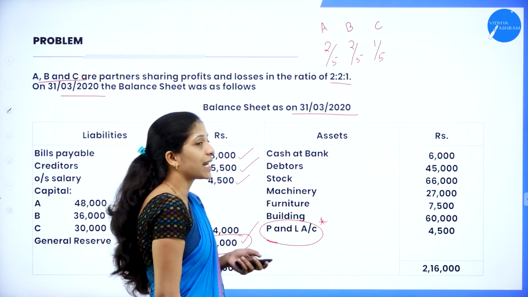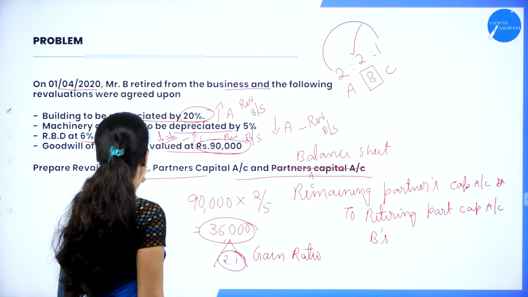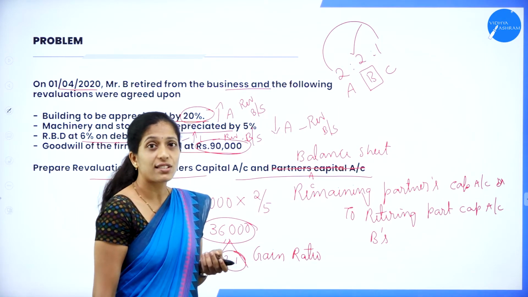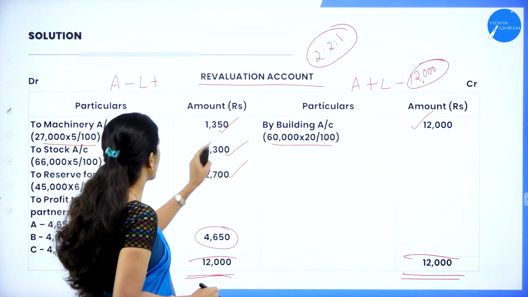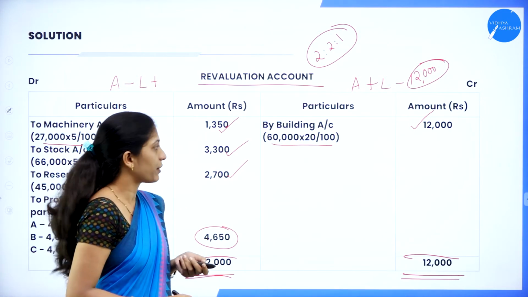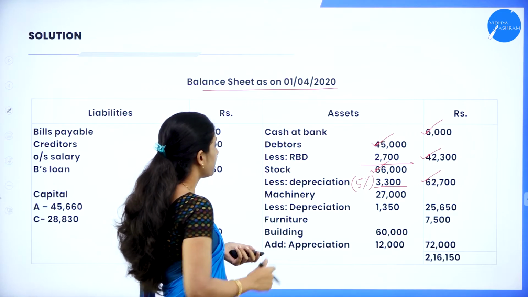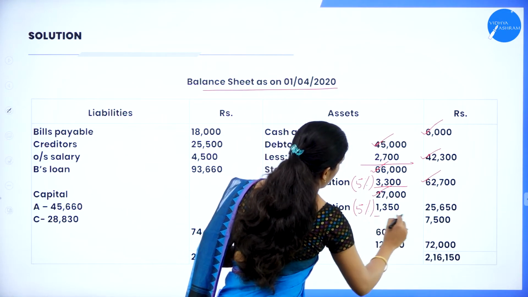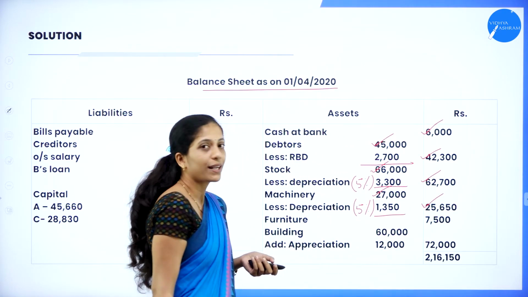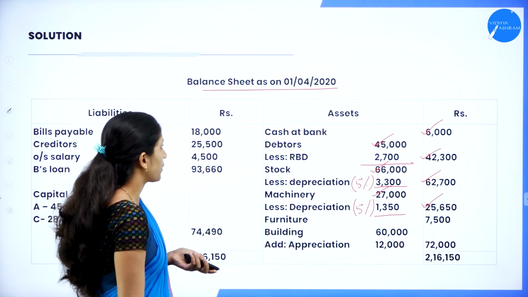So we have machinery 27,000. Let us see any adjustment. Yes, there is a depreciation of 5%. So deduct that depreciation. So depreciation on machinery is how much? 1,350. So we have to deduct that. So machinery 27,000. Here there is a depreciation of 5%, 1,350. So the total is 25,650.